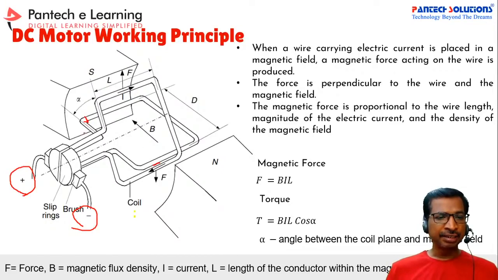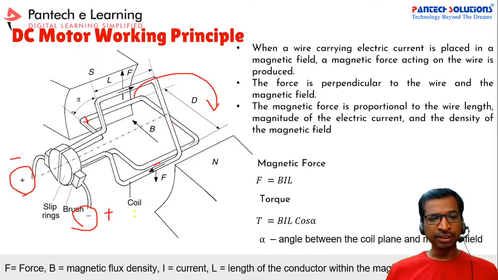See here, the north and south will get reflected by each other. In that case, this coil plane will get moved to the other side. When the coil plane moves to the other side, automatically the brush will connect to the negative voltage. So at that time this will be the negative and this will be the positive. Again the north pole will reflect, and the coil will get reflected from this towards this direction. Like that, the entire rotation comes.